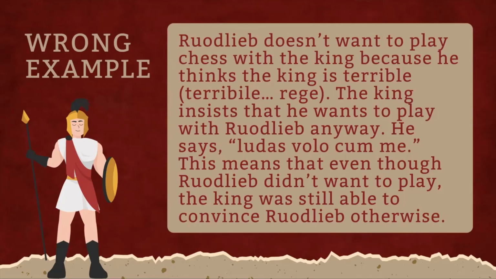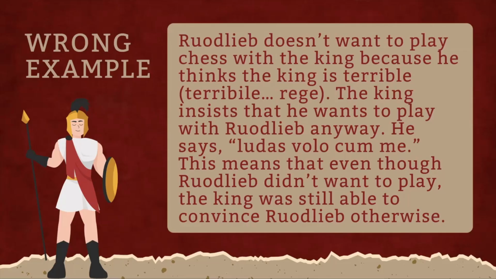Terribile and rege both end in a short e, which means that they might look like they match as a pair, but actually terribile is a neuter singular of a third declension adjective meant to match the infinitive con ludere, while rege is an ablative of accompaniment to go with con ludere. This shows that the student does not have a deep understanding of the Latin. Additionally, their citation was only 2 words, which does not meet the required depth for this answer.